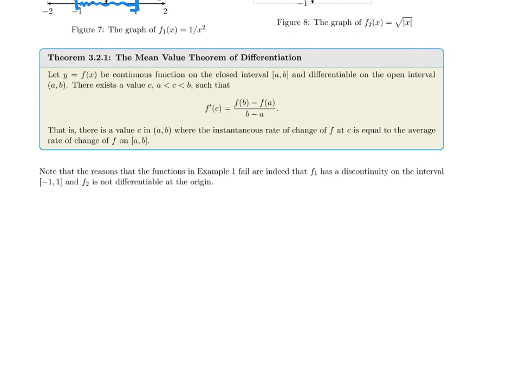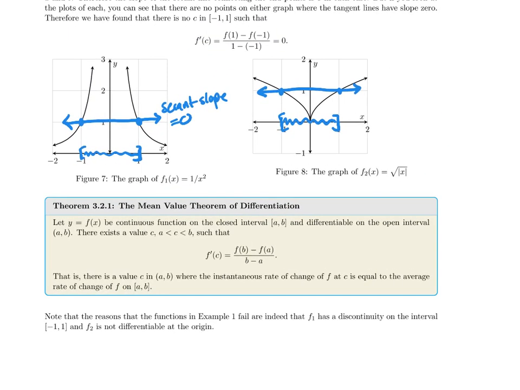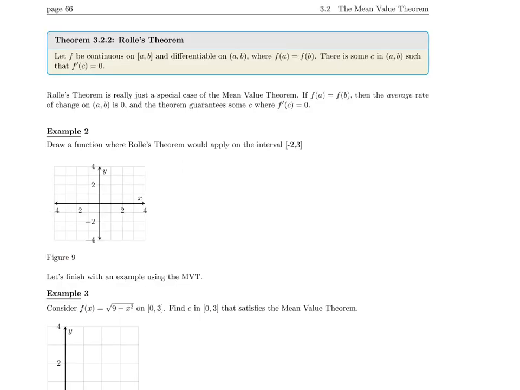Now I already have drawn a picture on the previous page showing a case where it did work. So let's take a look back at these two examples. The reason these two functions did not meet the conditions of the mean value theorem was that this first one was discontinuous at 0. And then this one, although it was continuous, did not satisfy the conditions because of the non-differentiability, or that sharp corner at 0.